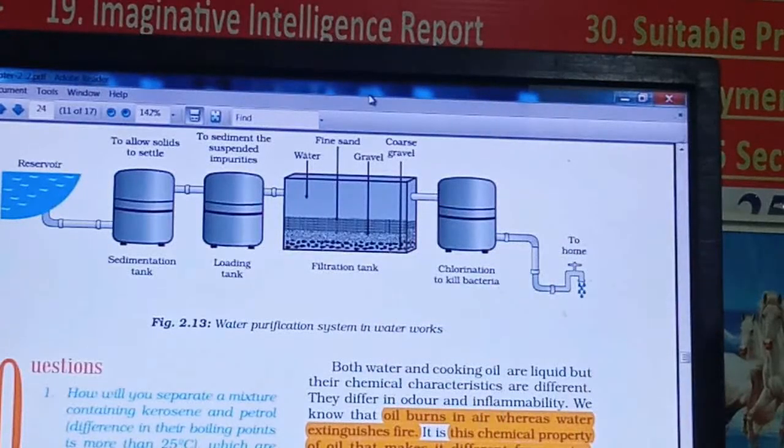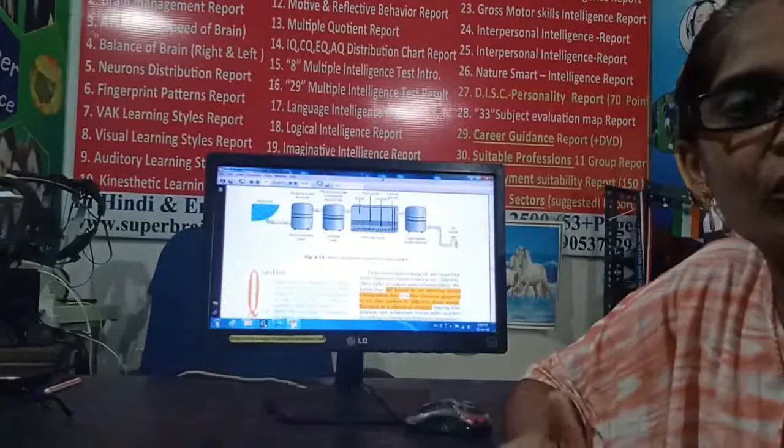The best example you know of chlorination is swimming. All of you go for swimming, right? And the water in the swimming tank is not always clean. So how do they keep that water clean so that no one gets an infection from the water? They just add chlorine to that water. Even if many people have taken a bath in the swimming pool, whatever bacteria are growing in that water will all be killed by adding chlorine. The same here, the chemical used to kill the bacteria in the water is chlorine.